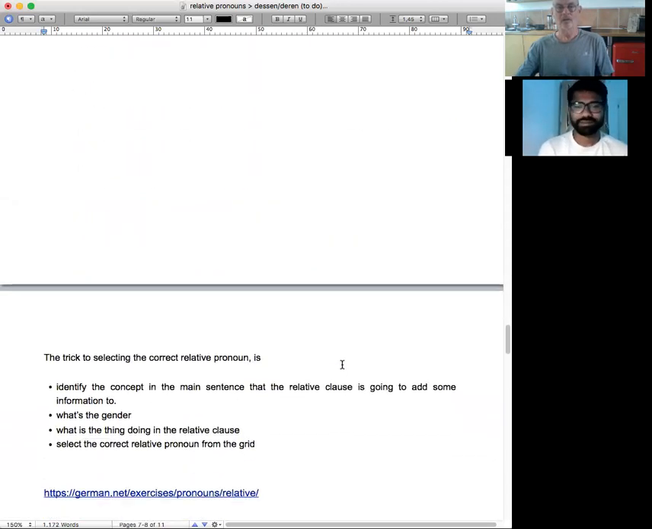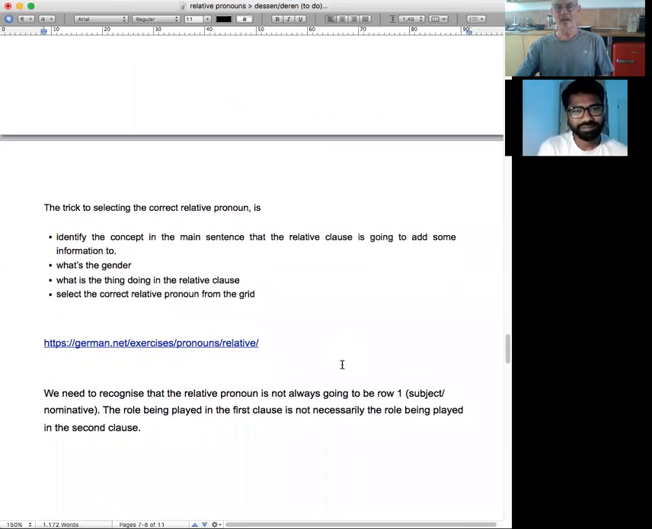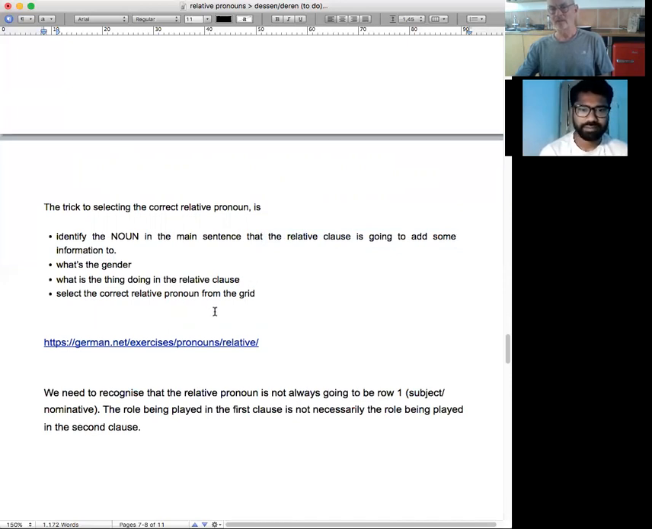The trick to selecting the correct relative pronoun is to identify the concept in the main sentence, the noun, that the relative clause is going to add some information to. That's what a relative clause does. It adds some info. What's the gender? What's the thing doing in the relative clause? Is it the subject? Is it row 2 or is it row 3? Select the correct relative pronoun from the grid.